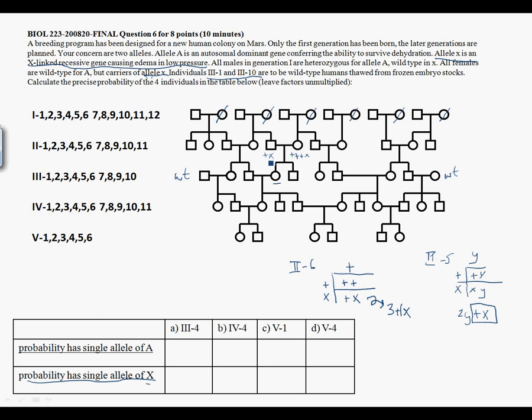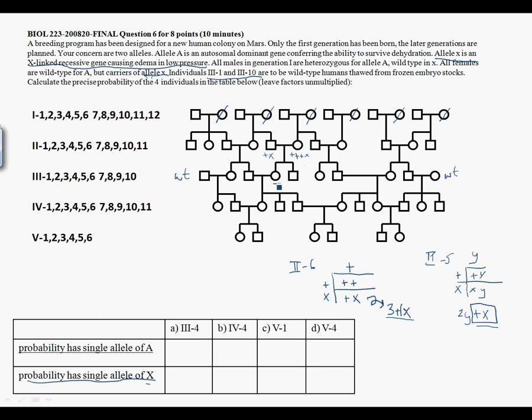So I've written that already up here: the proportion of gametes produced by each of these individuals is either wild type or mutant, or 3 chances of wild type to 1 of mutant.